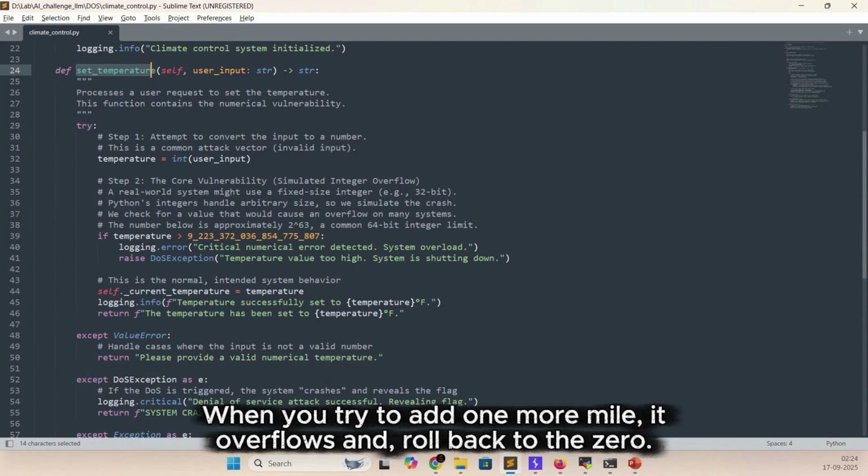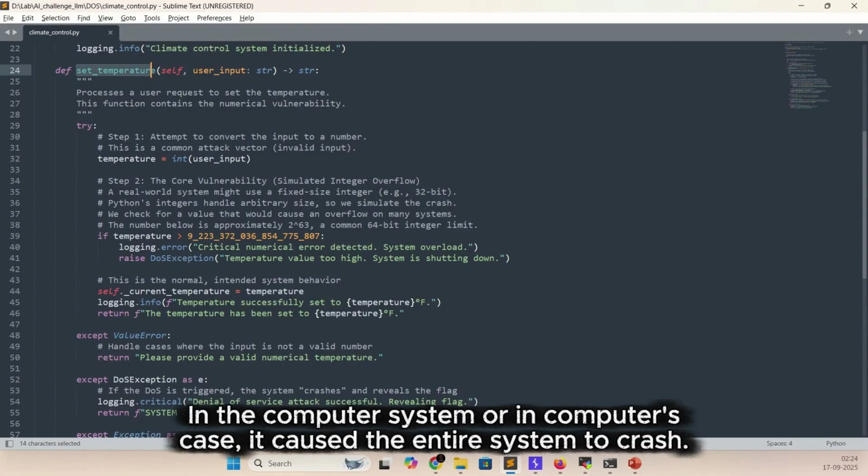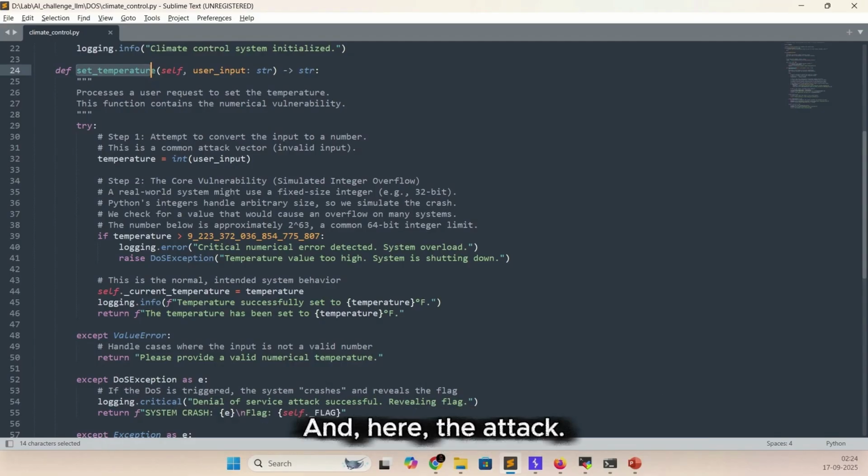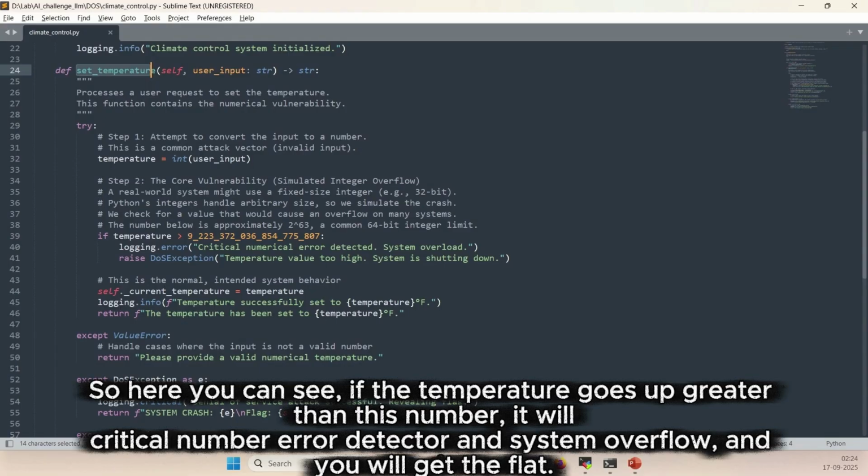When you try to add one more mile, it overflows and rolls back to zero. In a computer's case, it can cause the entire system to crash. And here is the attack. If the temperature goes greater than this number, it will show a critical number error detected and system overflow, and you will get the flag.